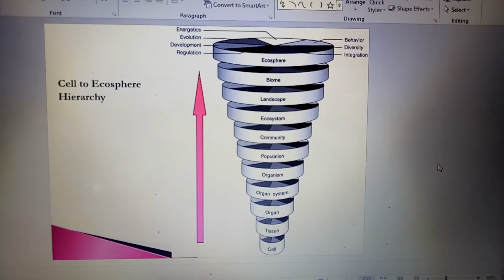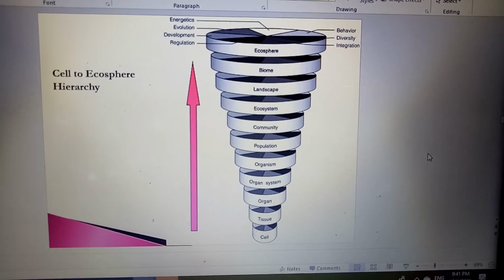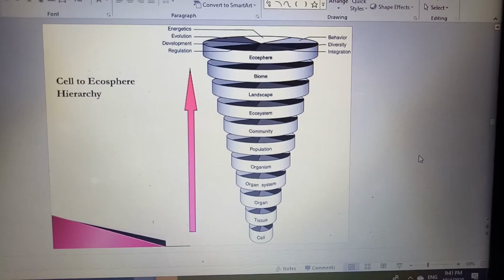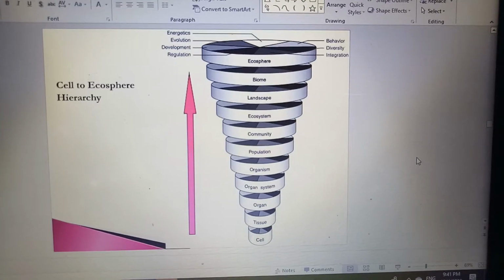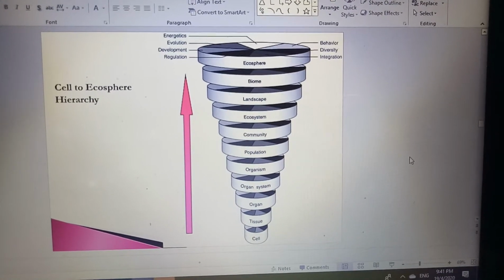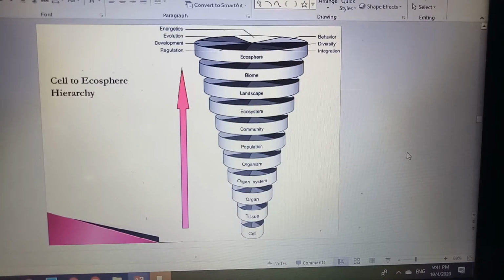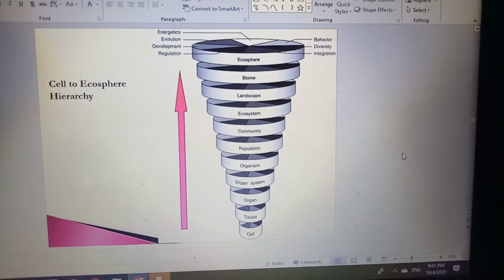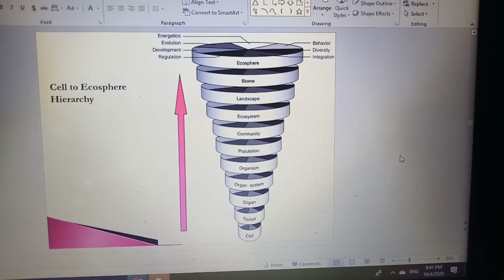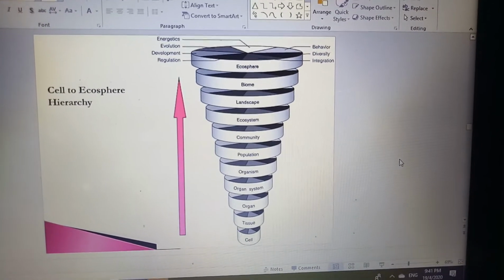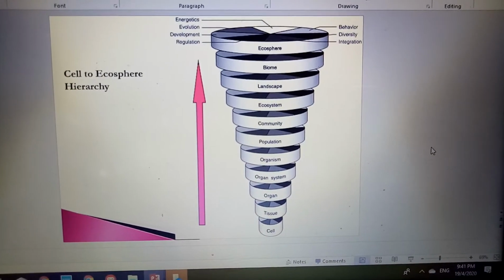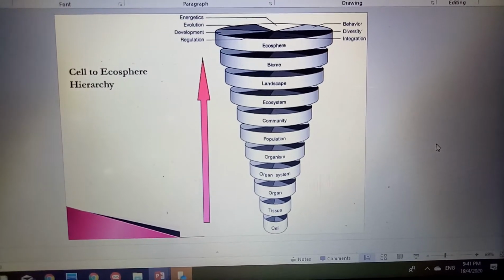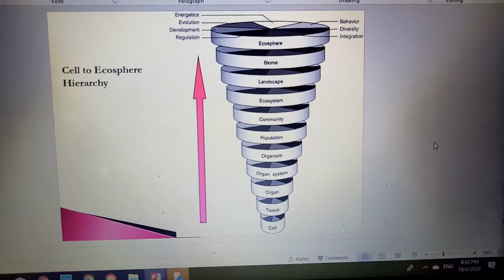So again, as I told you before, this is overall about the cell to ecosphere hierarchy, meaning from the smallest to the largest one. Okay, if you look down there, it started from the cell. Okay, the cell, a combination of cells becomes tissue, tissue plus tissue becomes organ. Accordingly, organ system, organism, population, community, ecosystem, landscape, biome, and the last one is ecosphere. Please take note, class, because sometimes the question might trick you by stating the terms ascending and descending. Okay.